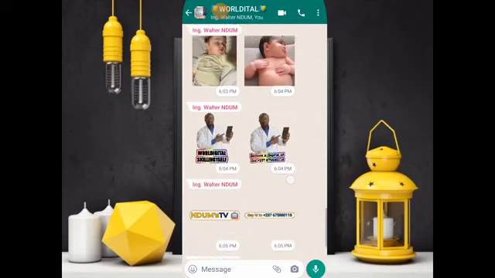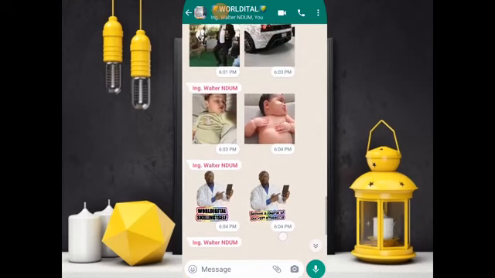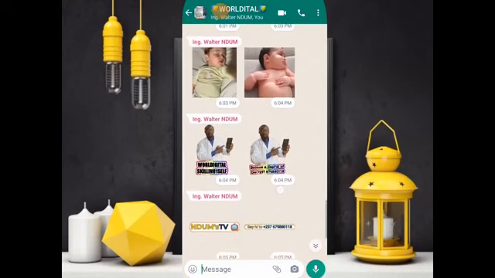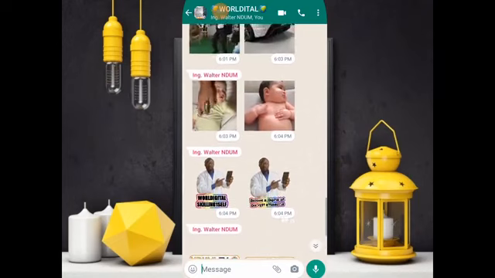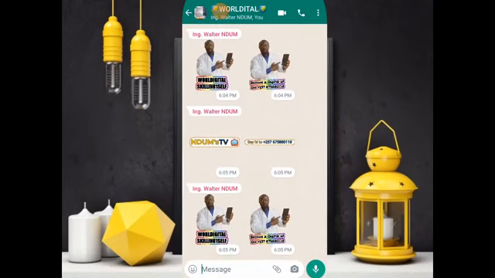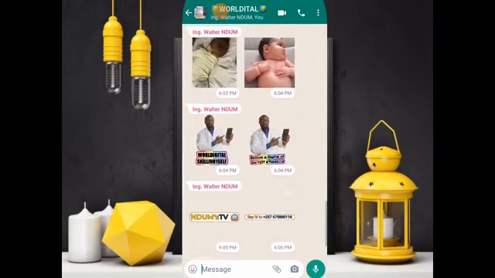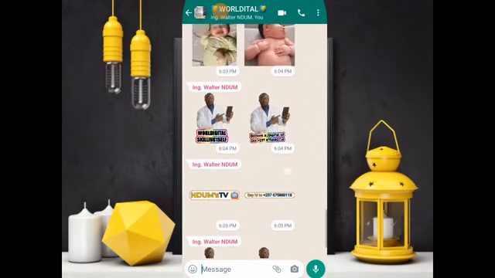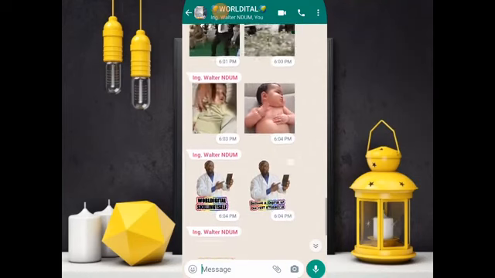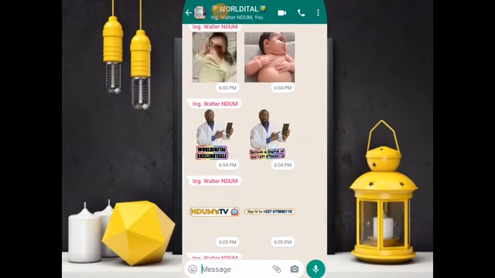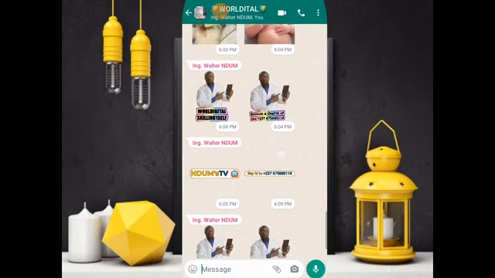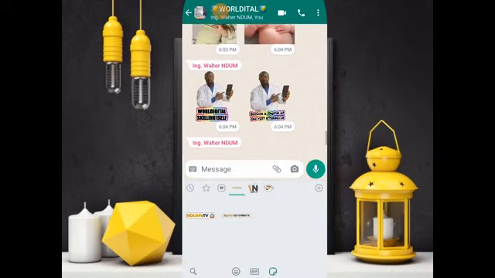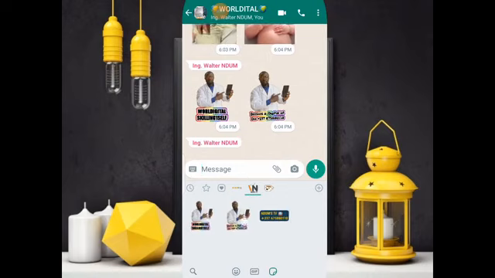So today I'm going to be drilling you on how to create your custom WhatsApp stickers. If you observe carefully, watch closely, these are what we call stickers. So I'm going to show you how to create your own custom WhatsApp stickers. For example, just observe here. If you look here, when you click, you'll see the stickers. And these are other stickers.